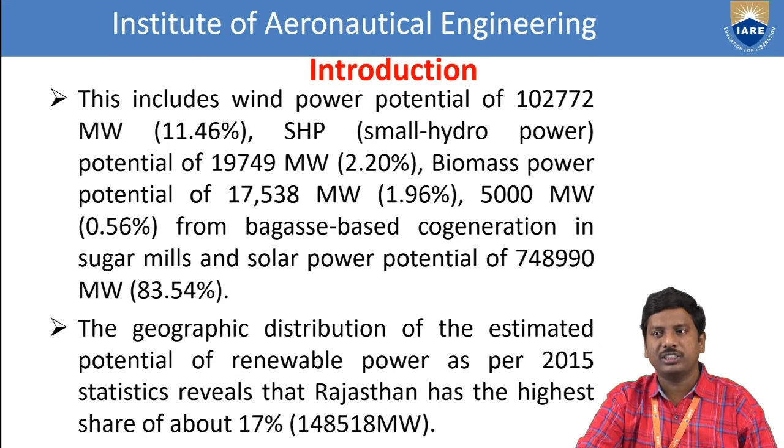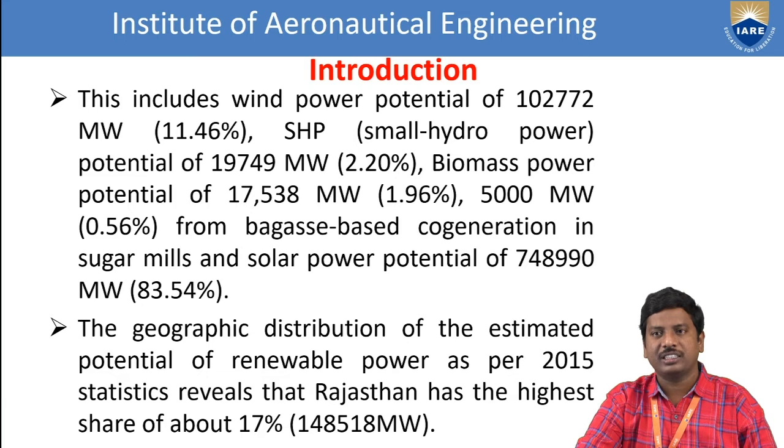So the geographic distribution of estimated potential of renewable power as per 2015 statistics reveals that Rajasthan has the highest share, about 17%. That means 1,48,518 megawatts. That means as per the statistics in India, one of the states, Rajasthan, has the